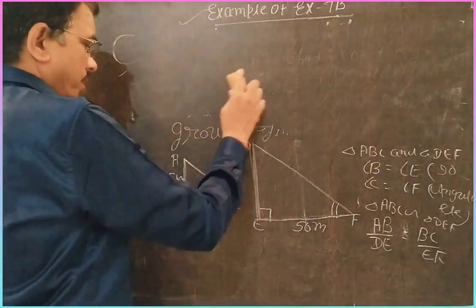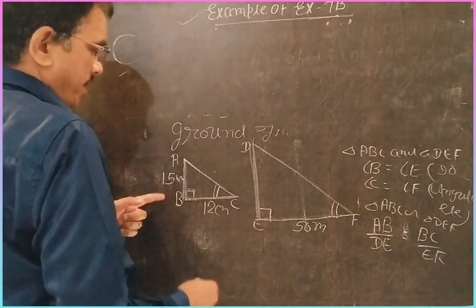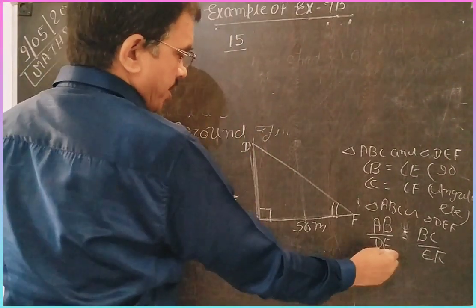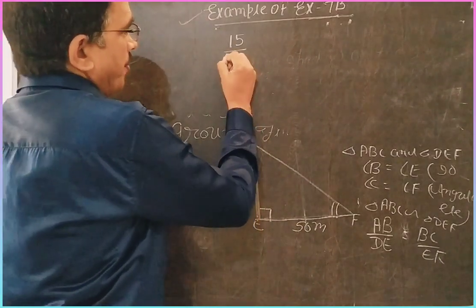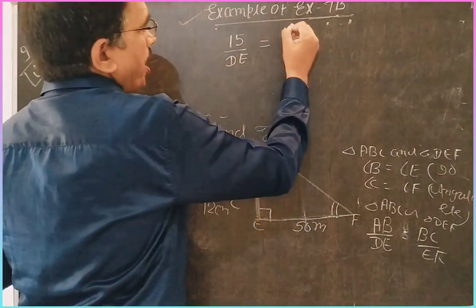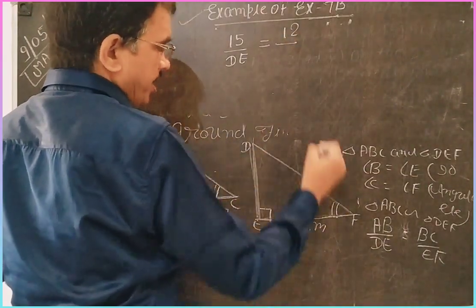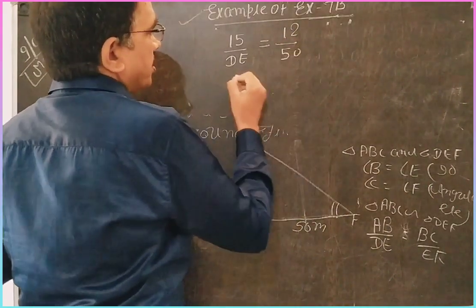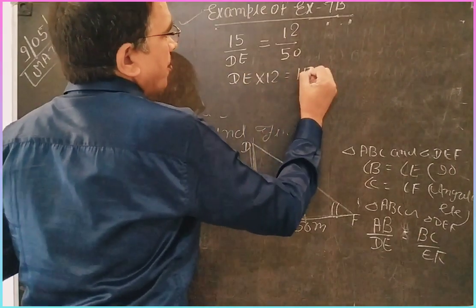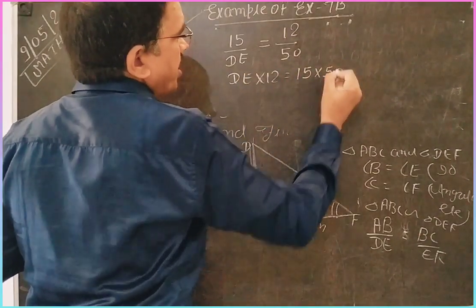So you write AB is 15 by DE, and BC is 12 and EF is 50. So DE into 12 is equal to 50 into 15.